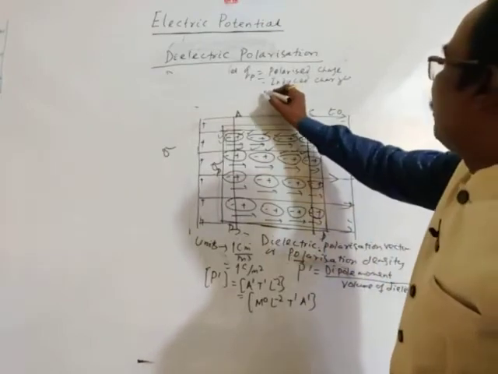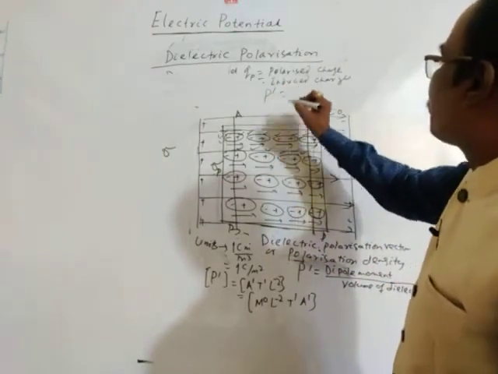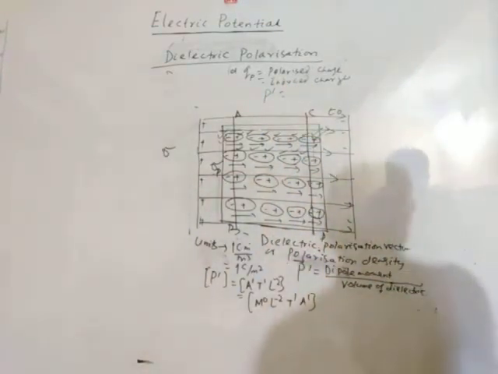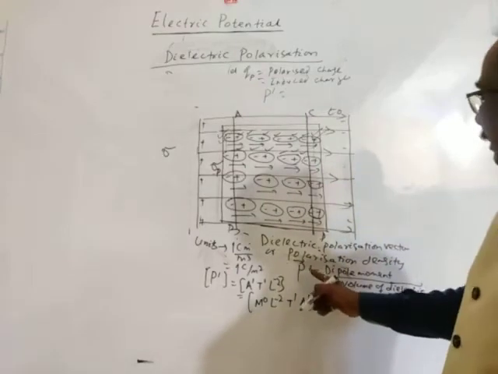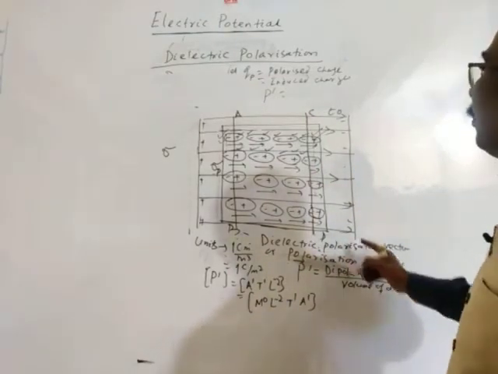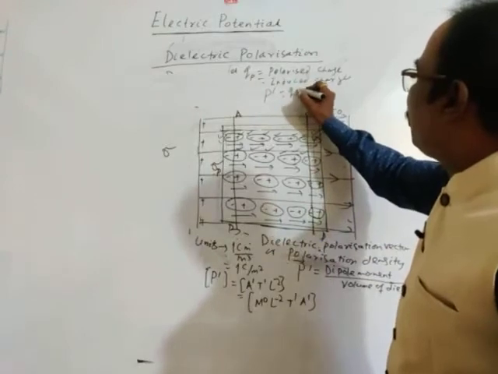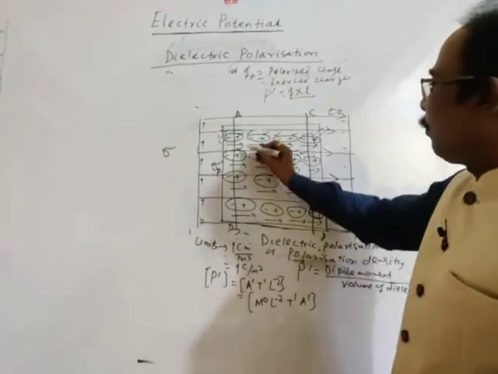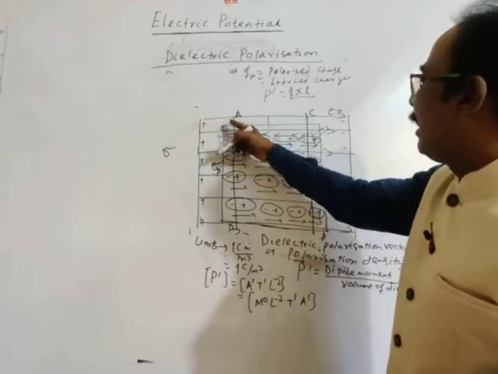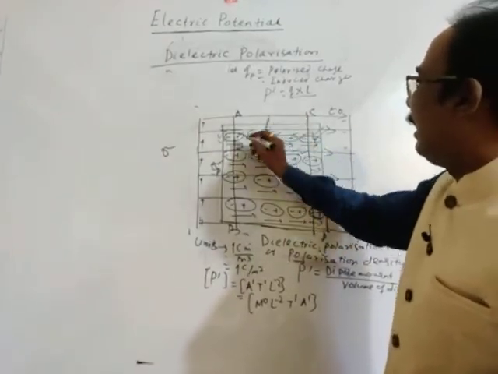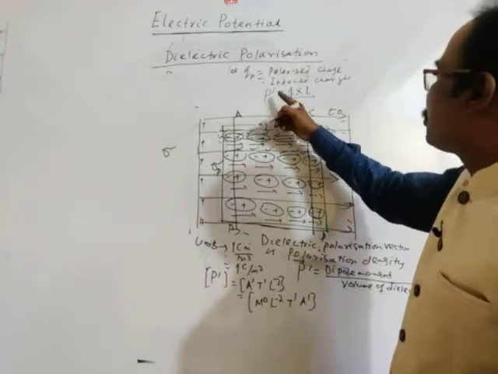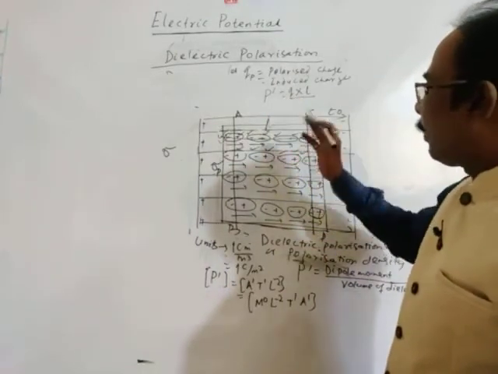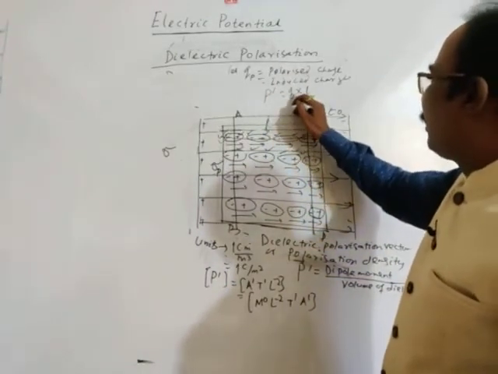The dielectric polarization vector is P dash, and it equals the dipole moment per volume. Dipole moment is Q into 2L. I am taking L as the total length of this dielectric substance, and the total dipole moment is Q into L. Total charge is Q, or you may write QP.